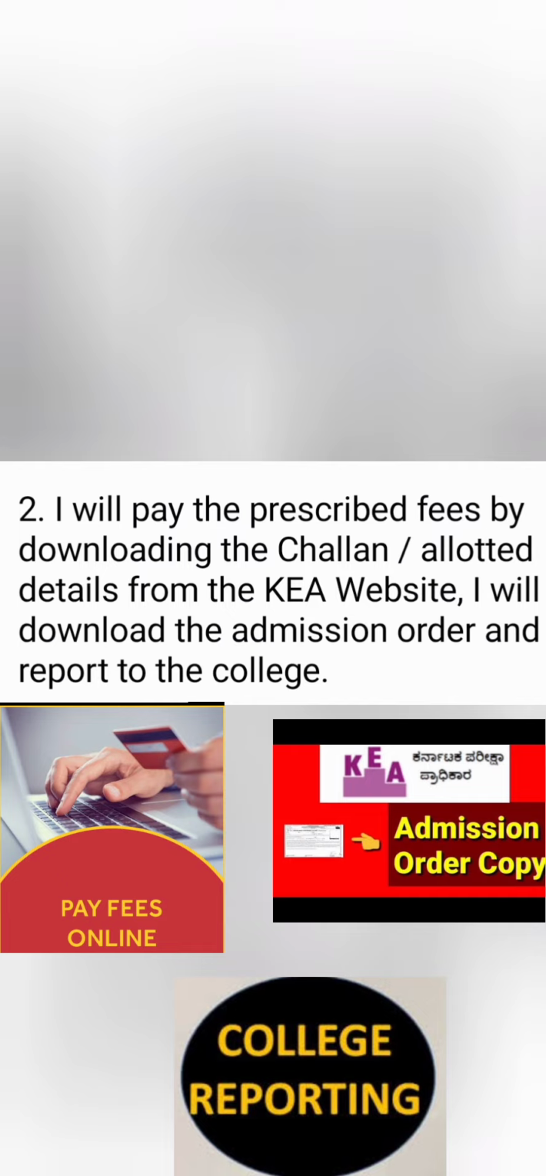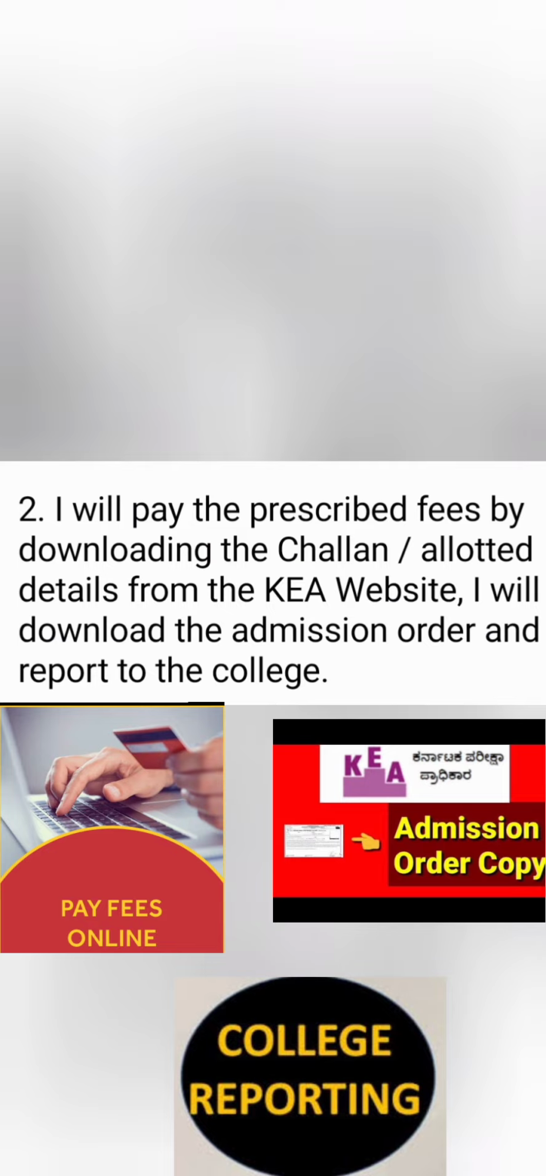So in this case, when you are happy, what is expected is that you pay the fees online. The college fees will be around 90,000, so you have to pay the fees online and download the challan, right? Once you have downloaded the challan from the same website, you will also get your admission order copy. That admission order copy or the allotment copy will say that you have been allotted this college and you have paid these fees, right? And the next step is that you are expected to report to the college, right, within 2 or 3 days, which will be given by KEA later.